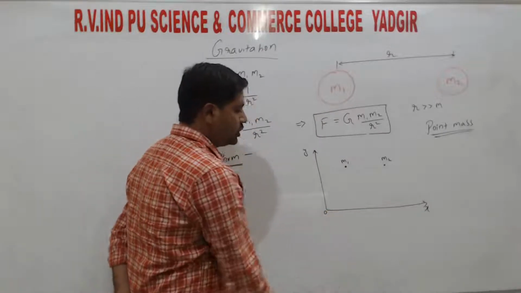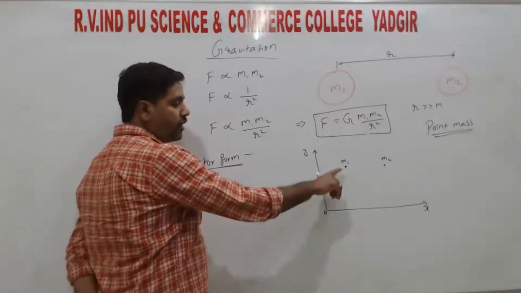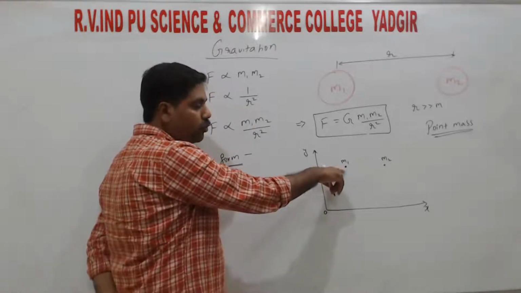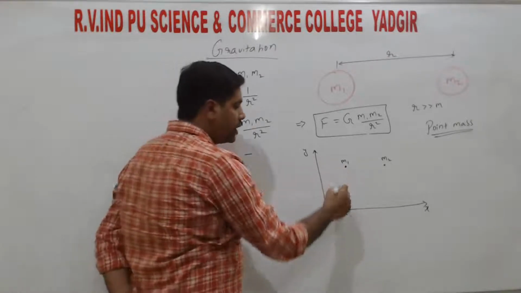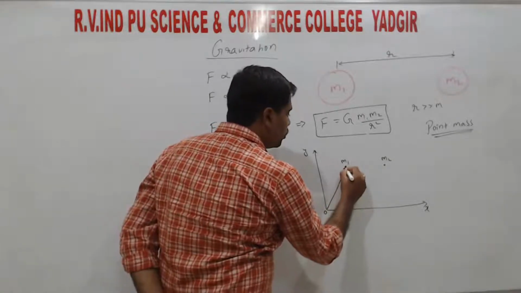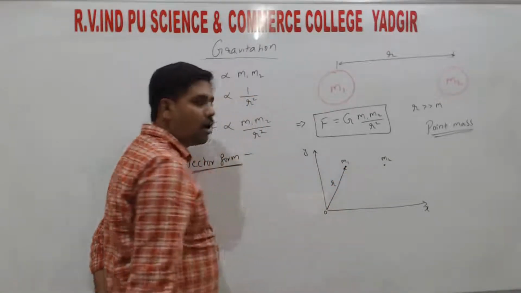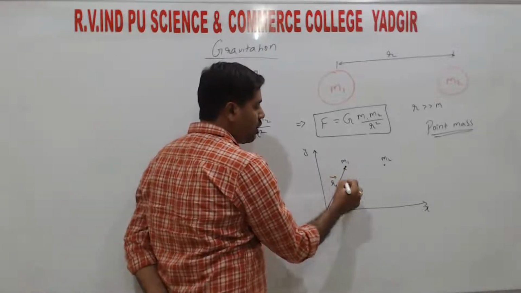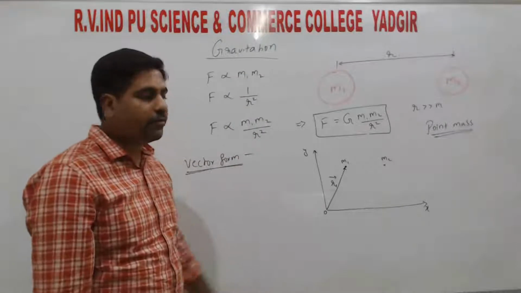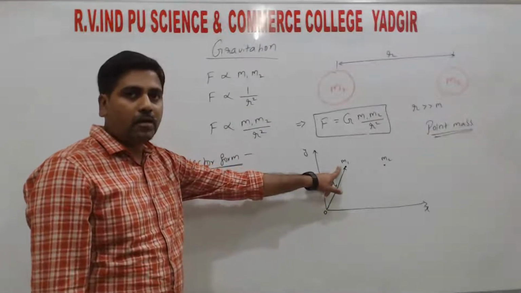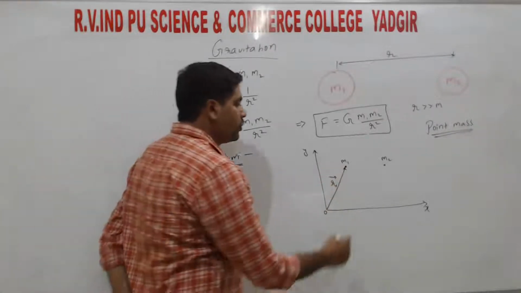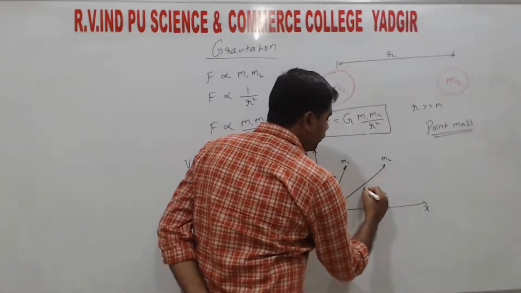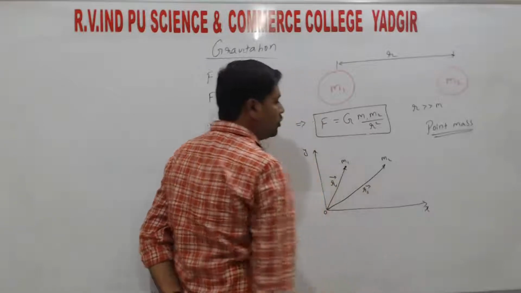This one is the origin. The position vector always starts from the origin to represent the position of the object. The position vector is denoted by r. Here 1 is the suffix, so we take r1. r1 is the position vector of object 1 or mass 1. For the position vector of the second object or second mass, we take r2.